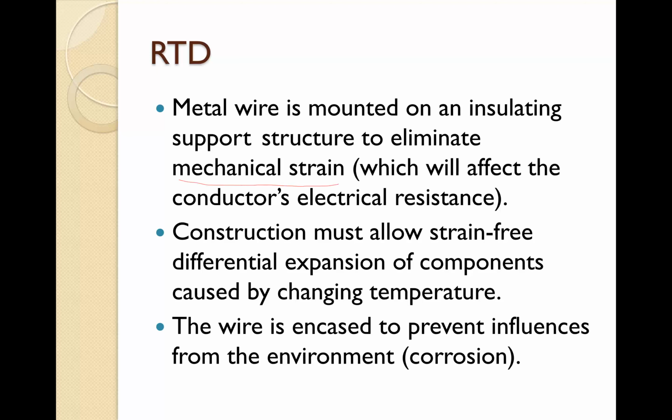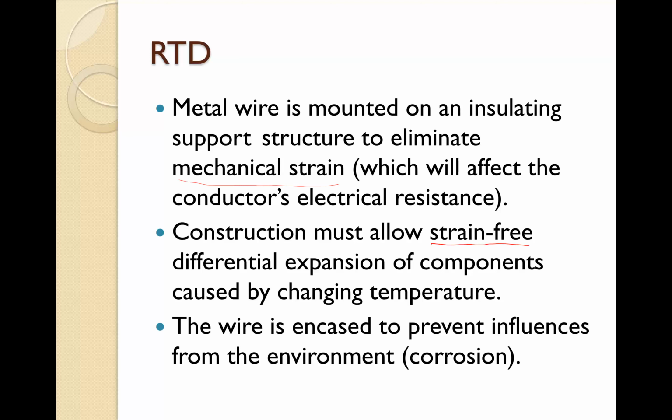So we put in an insulating support structure to eliminate mechanical strain, which would affect the conductor's electrical resistance. Construction must be strain-free, allowing for differential expansion of components caused by changing temperature. The wire is encased to prevent influence from the environment, corrosion, external temperature, and so on.